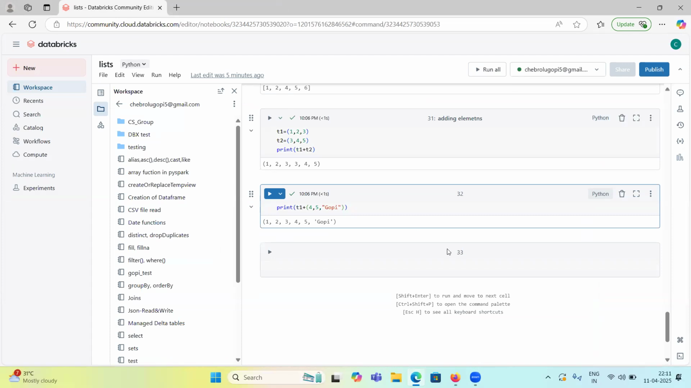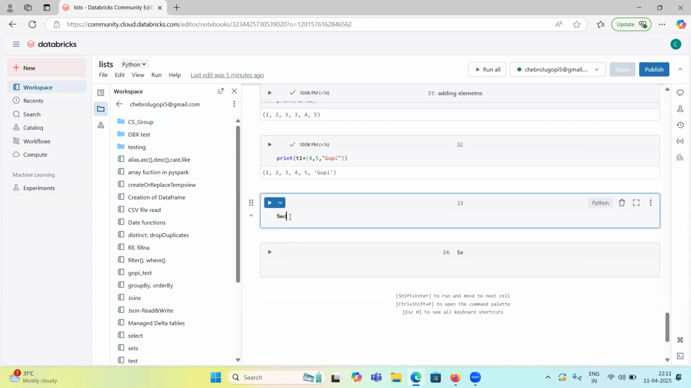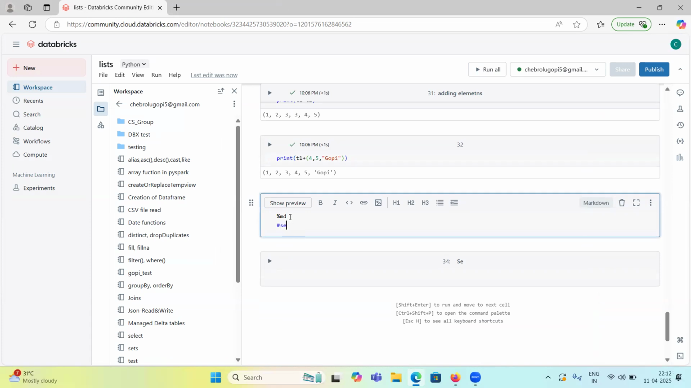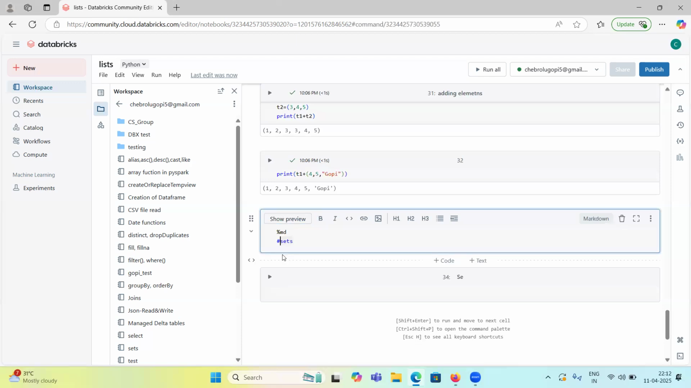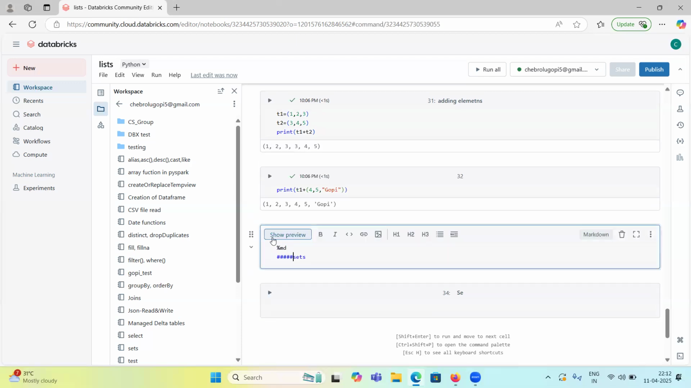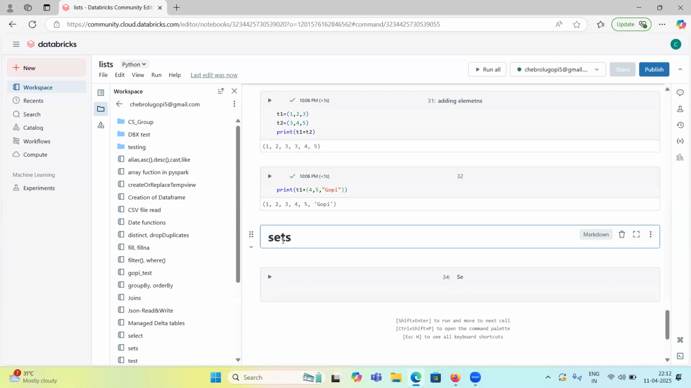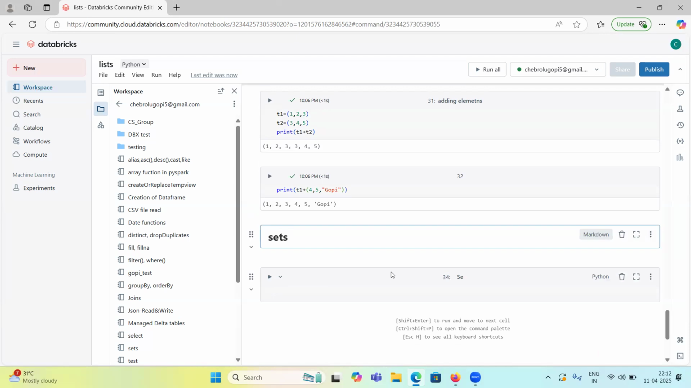Okay, now the next topic is sets. If you want to increase the font size, you can use the hash symbol. If you use one hash, the size will be bigger. If you use two hash symbols, the size will decrease, and with one more, it will decrease again. Okay, sets.